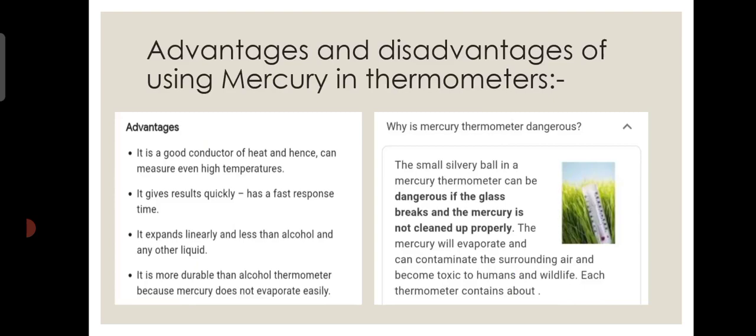Why mercury thermometer is dangerous? The small silvery ball in a mercury thermometer can be dangerous if the glass breaks and the mercury is not cleaned up properly. The mercury will evaporate and can contaminate the surrounding air and become toxic to humans and wildlife. স্মল সিলভারি বল ইন এ মার্কারি থার্মোমিটার ক্যান বি ডেঞ্জারাস যদি সেটা ভেঙে যায় এবং যেটি সেটাকে প্রপারলি ক্লিন আপ করা না হয়। নেক্সট